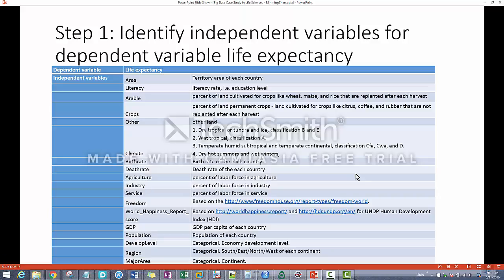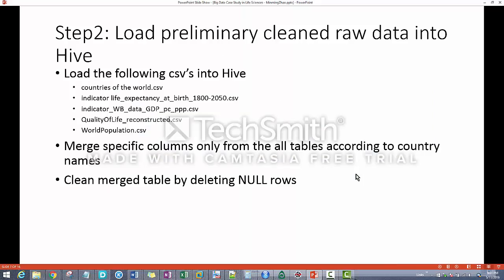And I have development level, a major area categorical, to describe how advanced the economy is for that country. And I have region to show which part of the continent it is for each country.